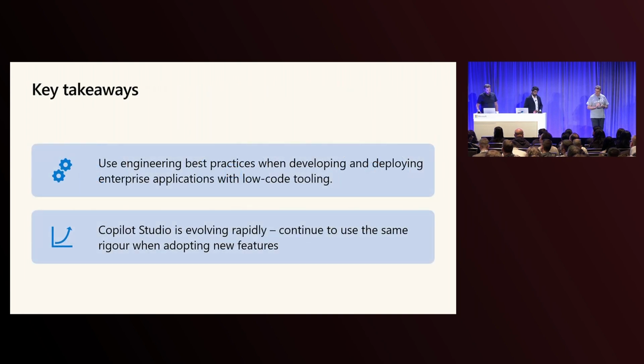So I guess we've got some key takeaways. So I'm going to start with Shashank and ask you for your key takeaways, please, mate. Look, I think my top three key takeaways are: don't change your SDLC processes and your policies to accommodate low-code solution. Copilot Studio is extendable enough so that you can actually use your same automated processes to deploy your chatbot. In our case, it's called Zeba.